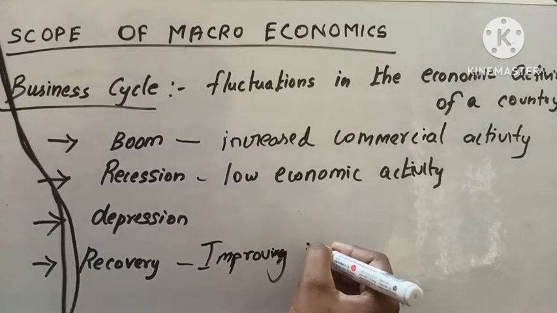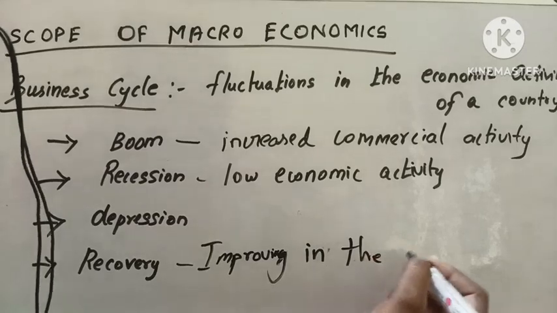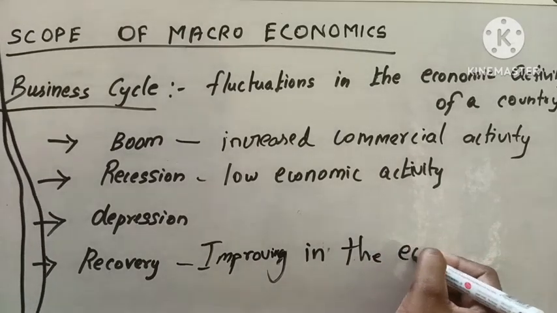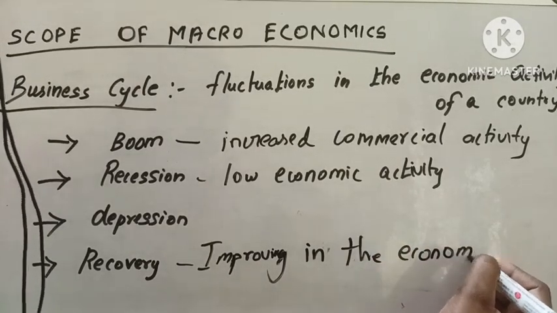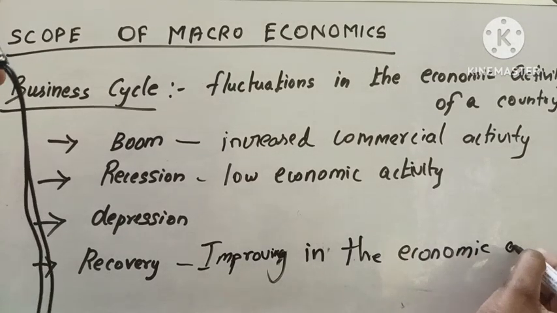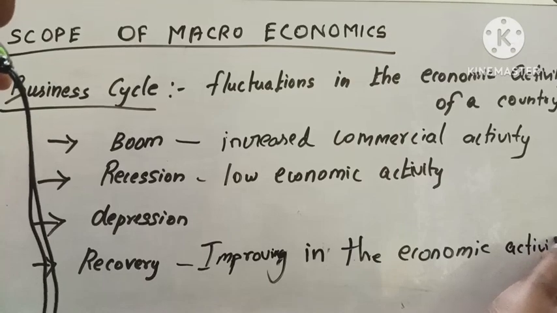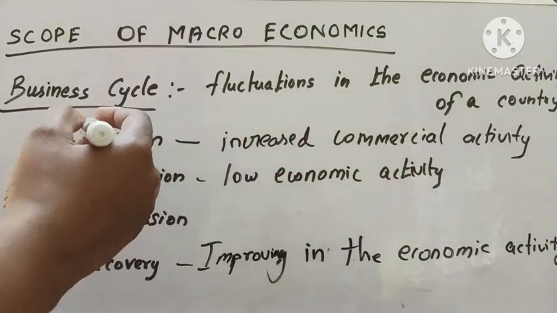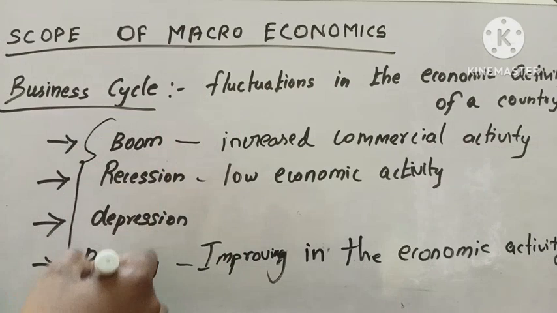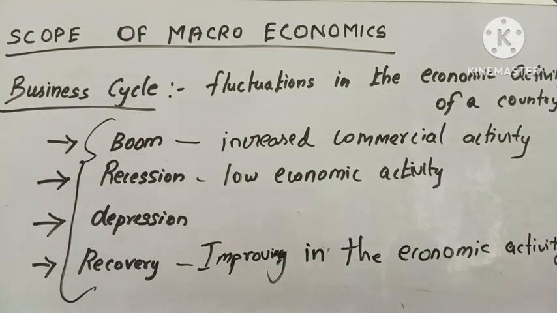Okay, so this is the recovery period. Okay students, are you clear with this? So these are all the four stages that business activity faces in the economy, right? Then the next one is,